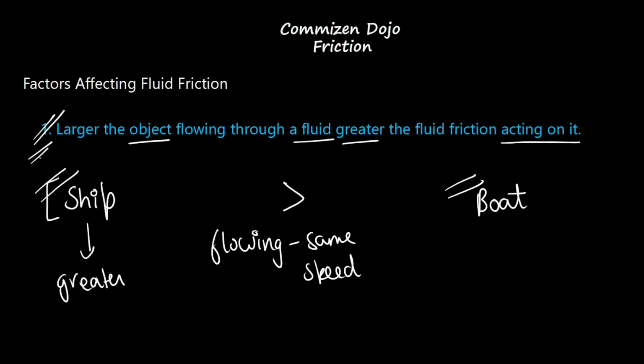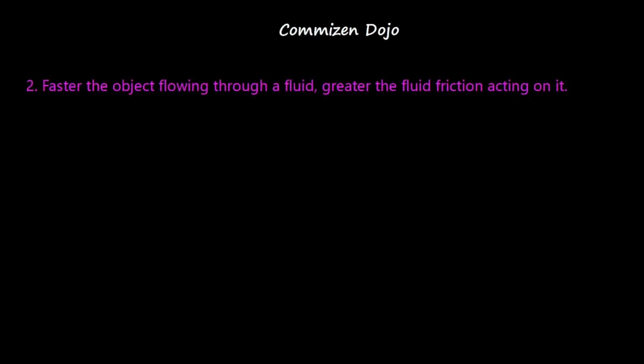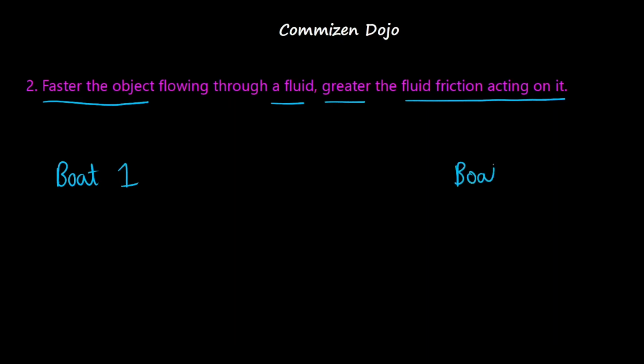Now let's move on to the second pointer. So right here, faster the object flowing through a fluid, greater the fluid friction acting on it. Now let's say I have two identical boats with me. Let's call the first boat, boat 1, and the second boat, boat 2. Now over here, boat 1 is moving faster as compared to boat 2.